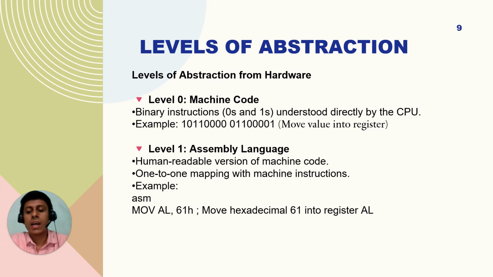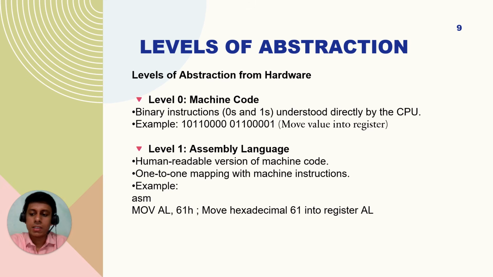MOV means move, AL here is a register, and 61H is a hexadecimal number, 61 hexadecimal. So we move this hexadecimal 61 into the AL register, which can be used for further processing. This line of assembly code has a one-to-one mapping with machine code. But in C, this is not the case.